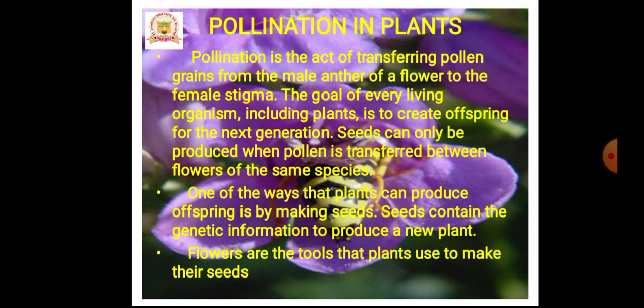Seeds can only be produced when pollen is transferred between flowers of the same species. See this one, flowers of the same species. One of the ways that plants can produce offspring is by making seeds. Seeds contain the genetic information to produce a new plant. Flowers are the tools that plants use to make their seeds.